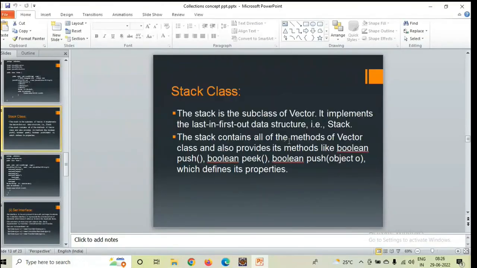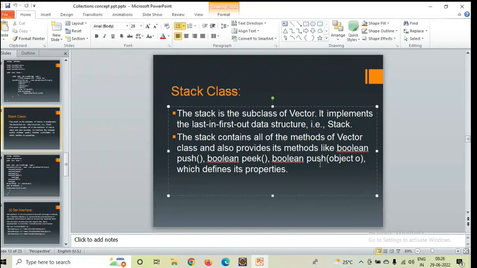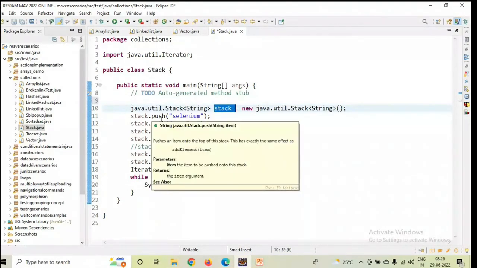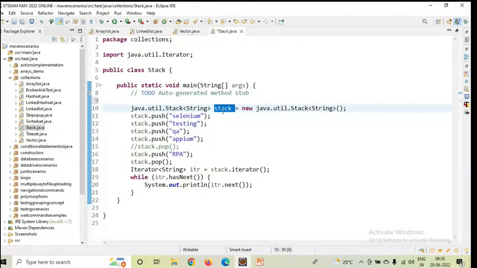The stack contains different methods which include boolean push, boolean peek, and pop. Like this we have different methods for certain specific property declarations. Push is nothing but to insert the data. Pop is nothing but to remove the data. Now you see that for this stack, I'm inserting some data, like how I'm writing with the reference stack dot push. What is the data? Selenium. It will be inserted into the stack.